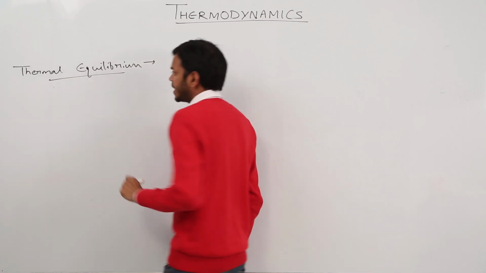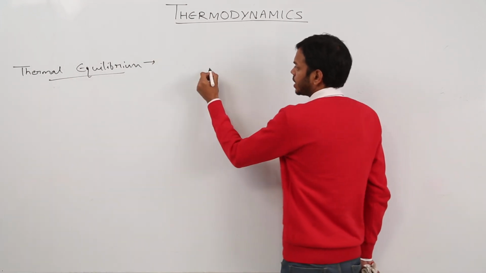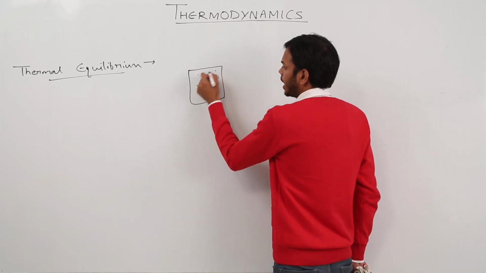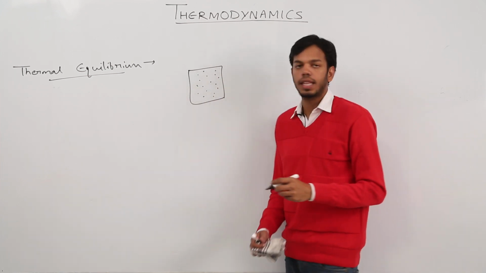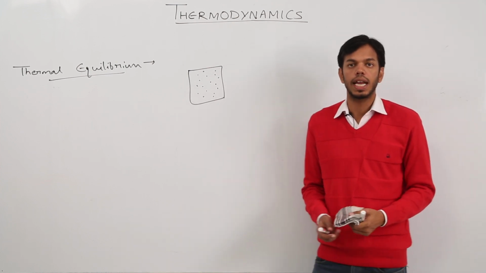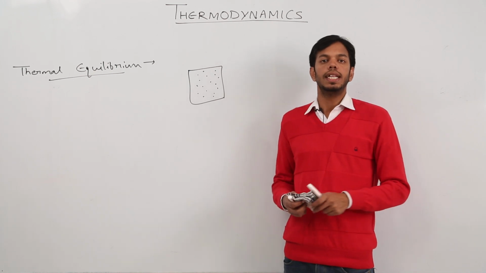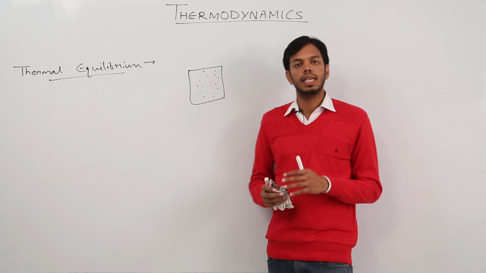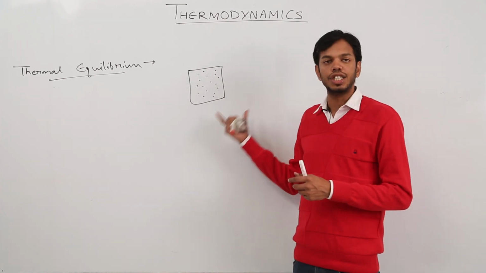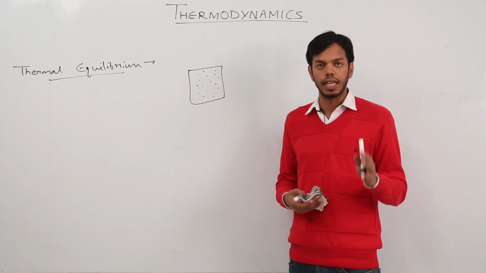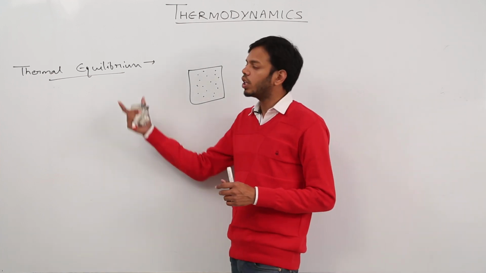Thermal equilibrium is very simple. Suppose this is a system of n number of particles. This system is supposed to be in thermal equilibrium if its macroscopic variables like pressure, volume, and temperature do not change with time. The system remains in its initial condition as it will be in the final condition. So there is no change in pressure, volume, temperature with time. Then the system is basically called thermal equilibrium.